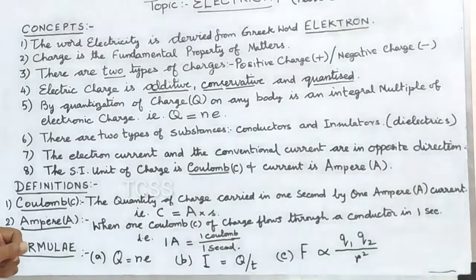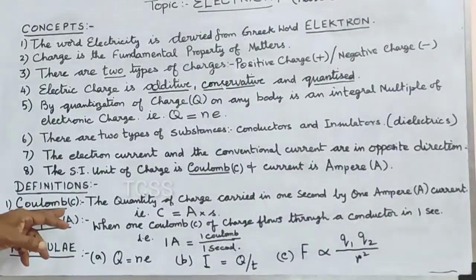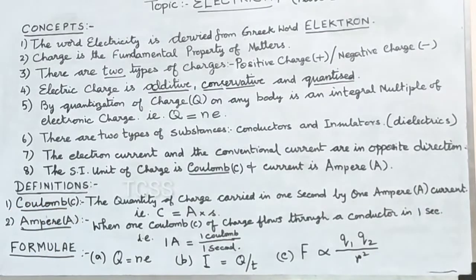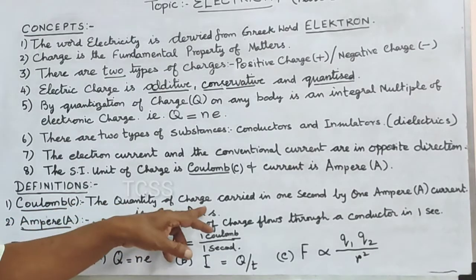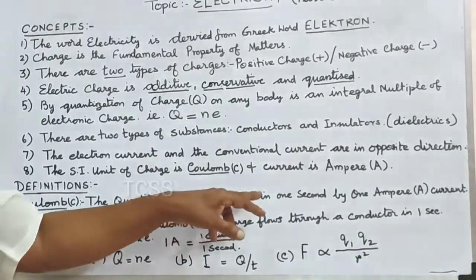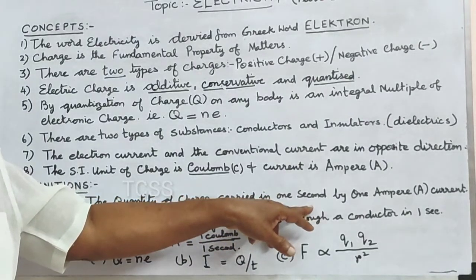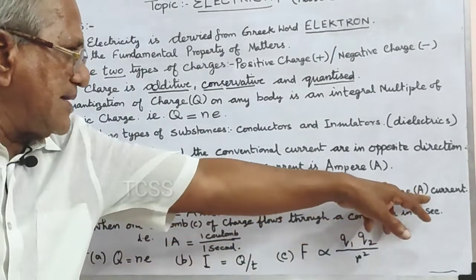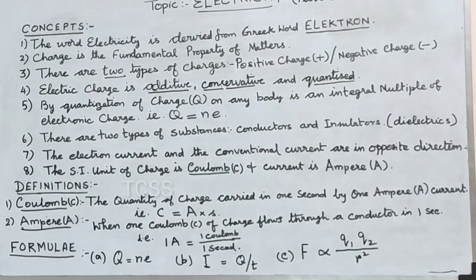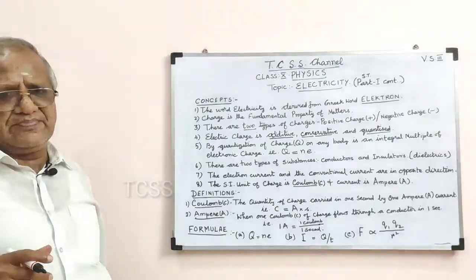Definitions. Coulomb, that is represented by letter C. What do you mean by coulomb? It is the SI unit for electric charge. So what is the definition for coulomb? The quantity of charge carried in 1 second by 1 ampere current is known as coulomb.